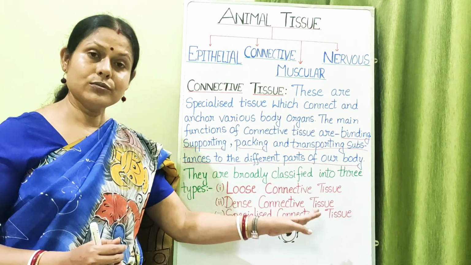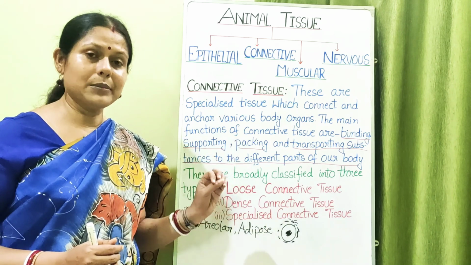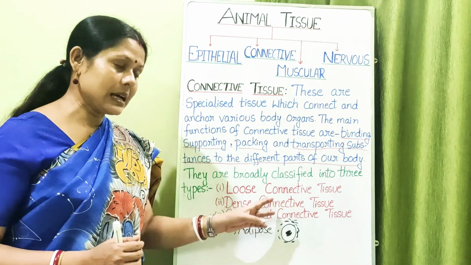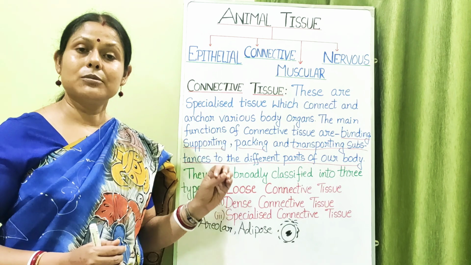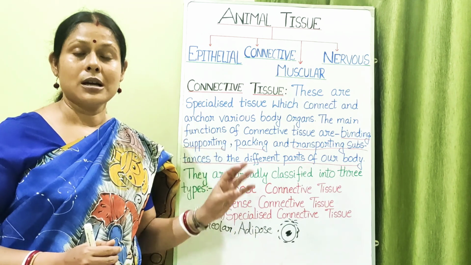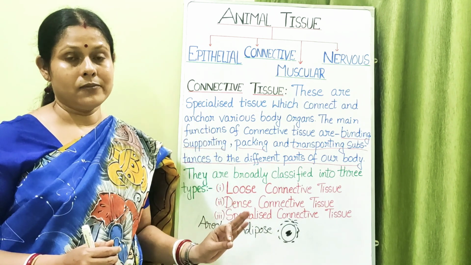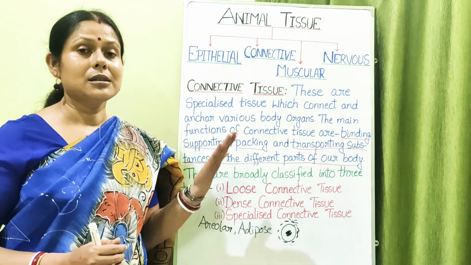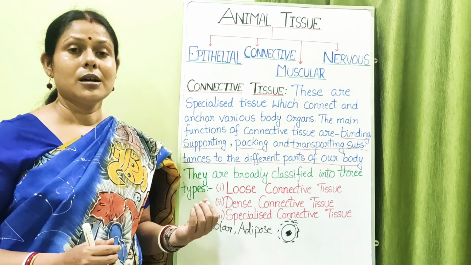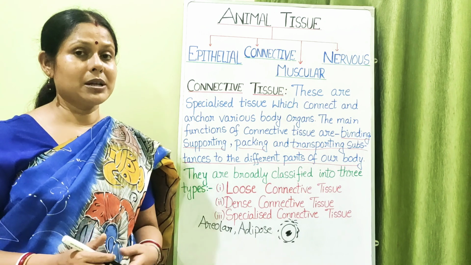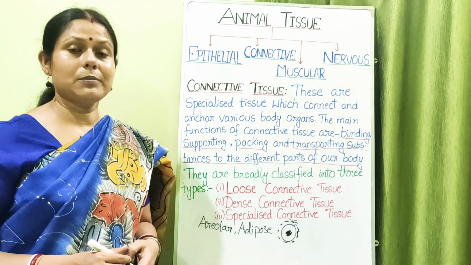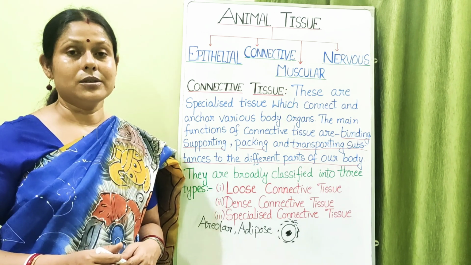Dense connective tissue: ligaments and tendons. Specialized connective tissue: cartilage, bone, blood and lymph. This way, the structure and function of these connective tissues will become clear to you. Next we will take up the muscular tissue and the nervous tissue.